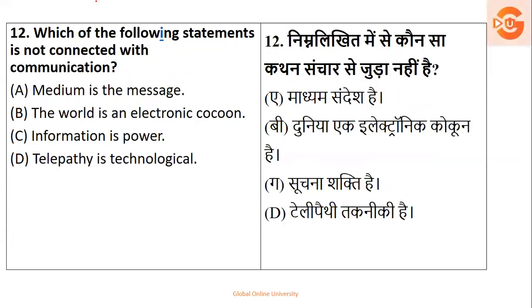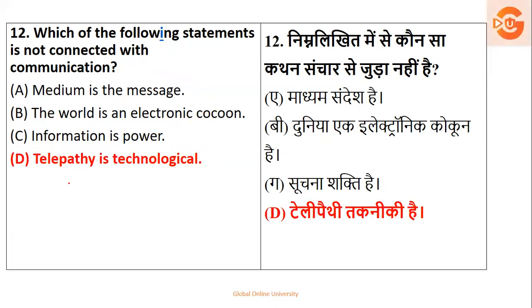Next is, which of the following statements is not connected with communication? So read it very carefully. If you see medium, yes, it is connected. World is an electronic cocoon, connected. Information is power, connected. So telepathy is technological, this is not connected. So this is your right answer. That is option number D.